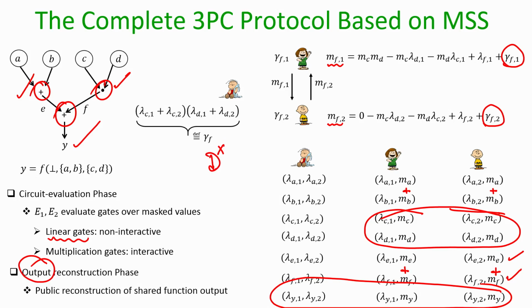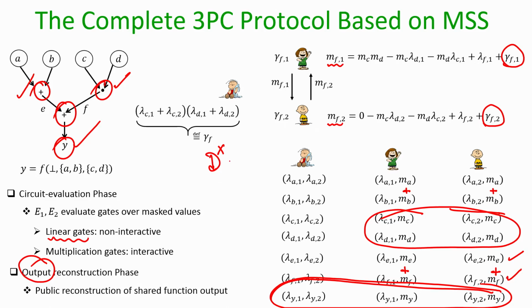Only the pads associated with all the input values, multiplication gate output values, the product of the pads associated with the multiplication gate inputs, and then the final Y. Final Y means the full sharing of Y, because that is publicly reconstructed, and it is very easy to reproduce this entire view just based on the inputs of D and the function output.